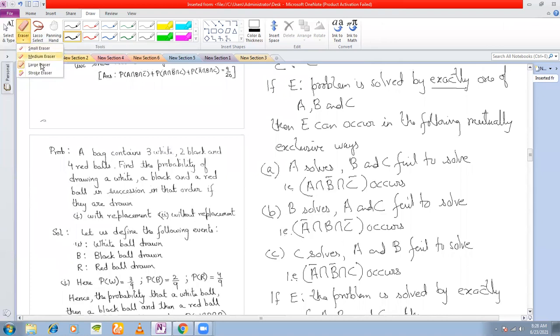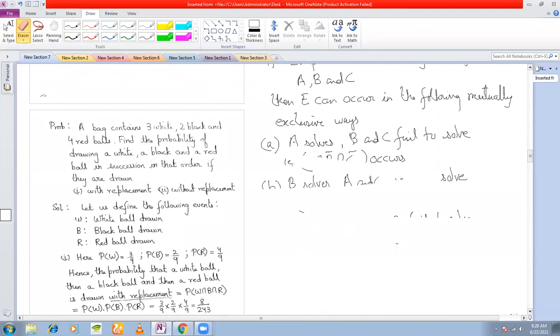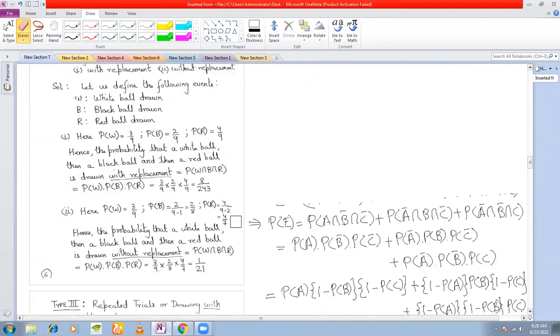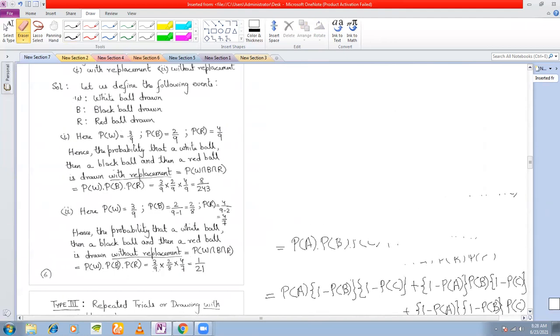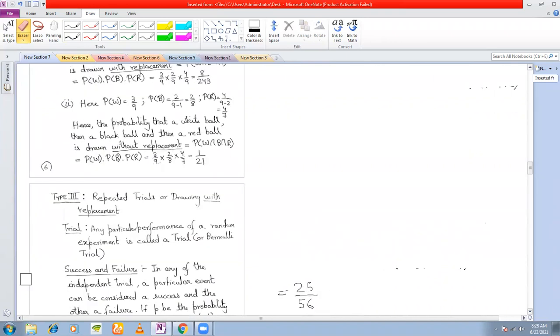Moving on to the next problem. Now, next problem here I have solved here. Why have I solved it here? Because this is a special case. We'll be entering the type 3 problems. Now, what are these type 3 problems? Type 3 problems are problems of drawing balls with replacement or without replacement.